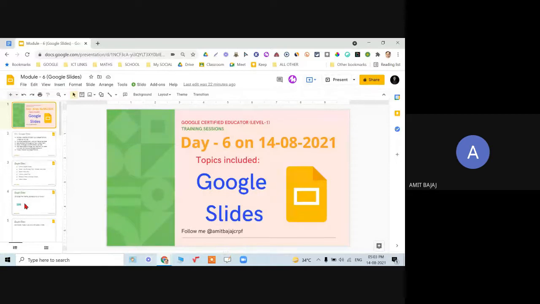Okay, good evening, everyone. In today's session, we'll be talking about Google Slides. Some of you might be using the Microsoft presentation. Even I was using that, even till today, I'm using that because we cannot compare the two.